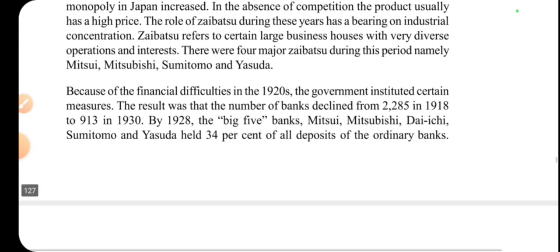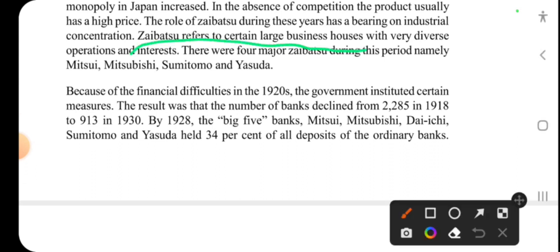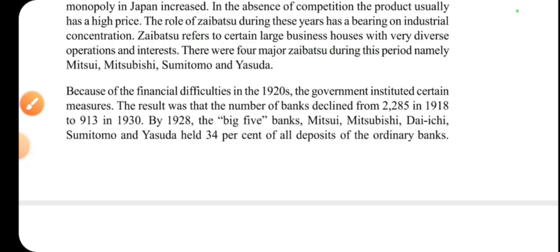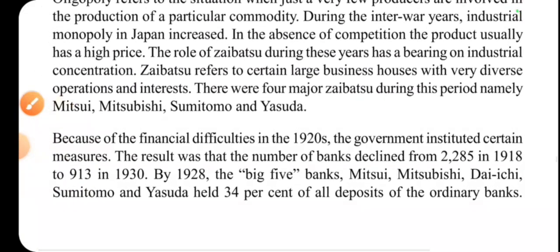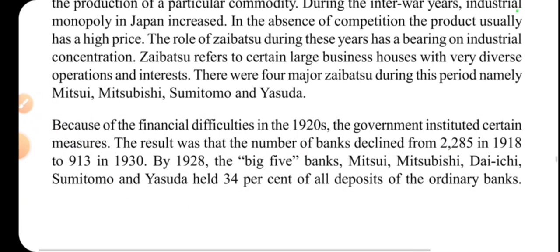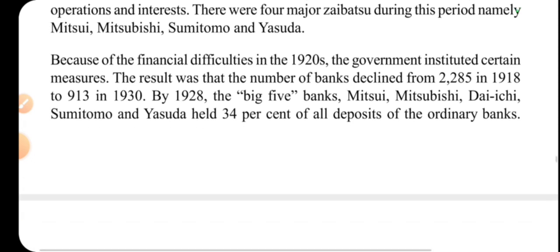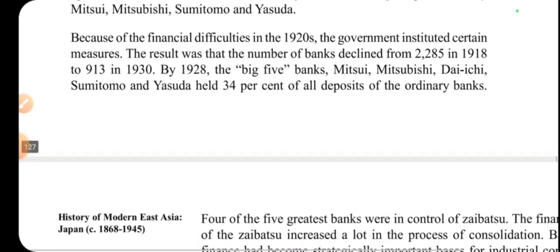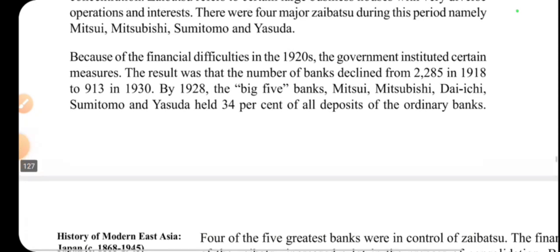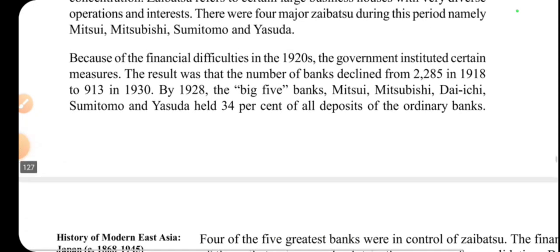Zaibatsu refers to certain large business houses with very diverse operations and interests. There were four major Zaibatsu, or large business houses, during this period, namely Mitsui, Mitsubishi, Sumitomo and Yasuda. Because of the financial difficulties in the 1920s, the government instituted certain measures. This was a big difficulty, and it was also the time of the World War.